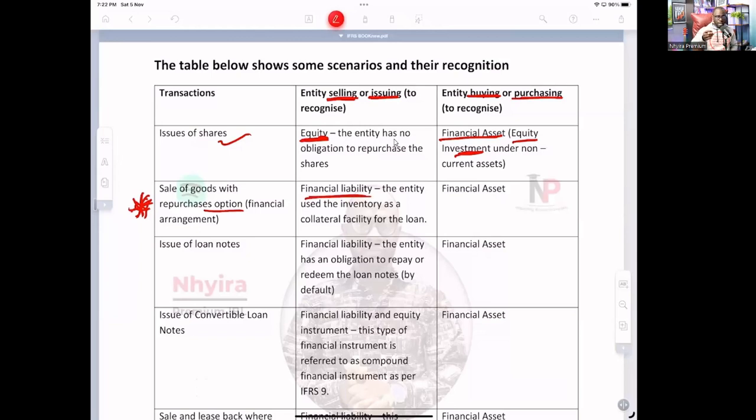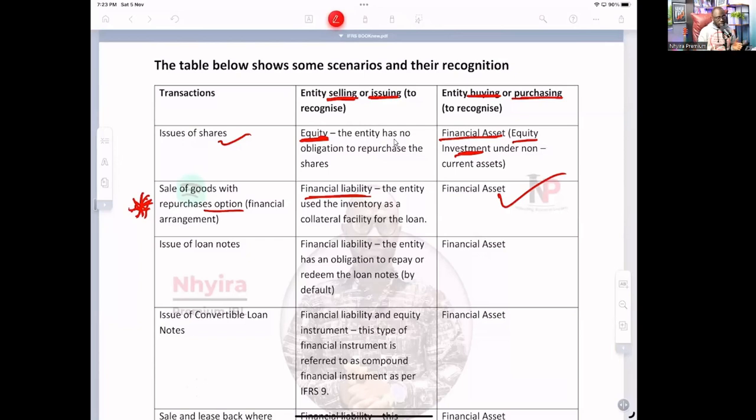So if you remember yesterday, the question we were solving, we recognized what? A loan note to SPD because they sold the goods with an option to what? Buy it back. Then the entity buying those goods, that have an option that the seller will come and buy it back, in their books, they will recognize financial assets.